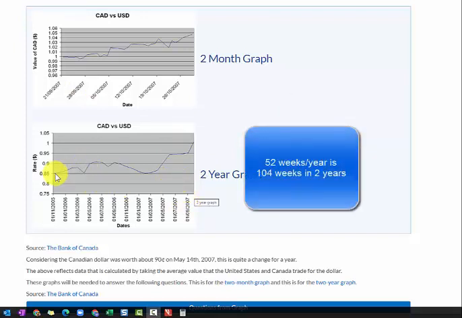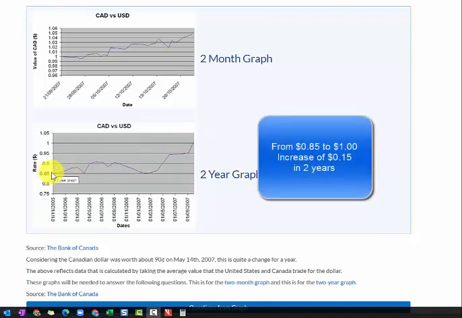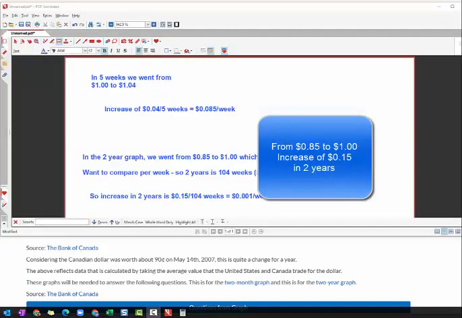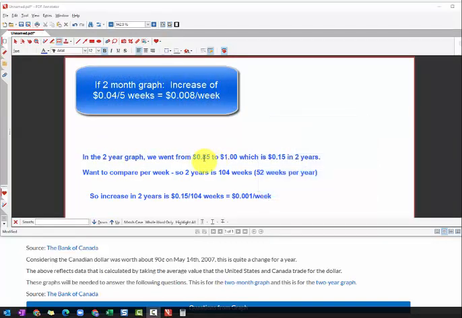And how much did we go up? We went from 0.85, and it definitely went up and then down again. But in the general trend, it's going up. And it went from 0.85 to 1. So that's 15 cents in 2 years. So let's look at that. So in the 2-year graph, we went from 0.85 dollars to $1, which is about 15 cents in 2 years.